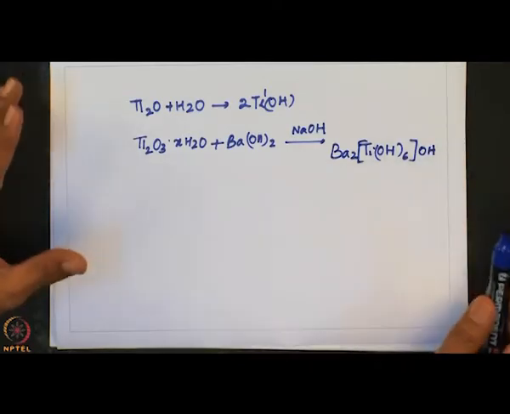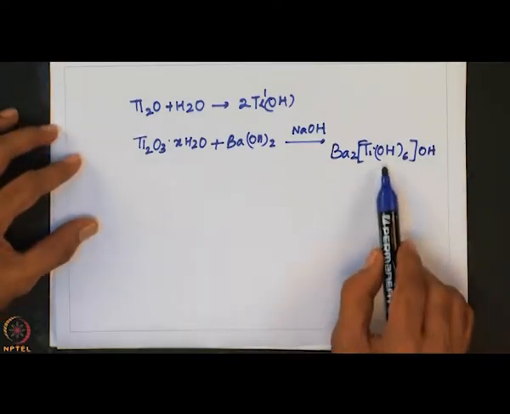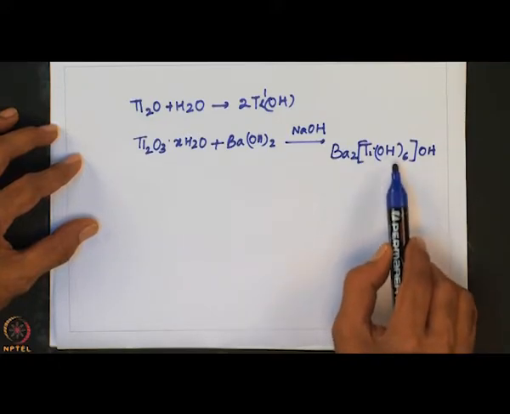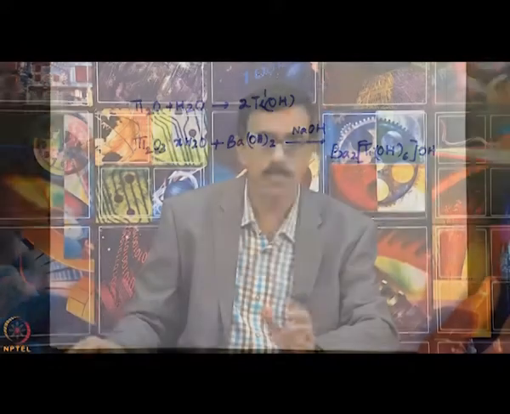In the solid state this trianion is connected to barium 2 atoms and OH minus